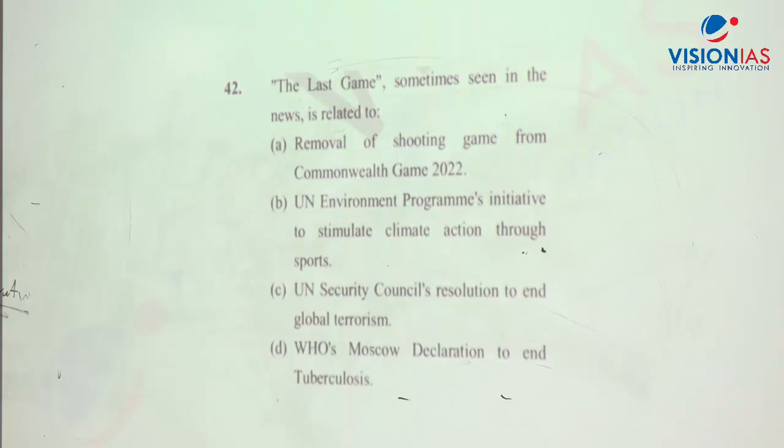Particularly this is a program of UNEP. It wants to arrange an ice hockey game in the Arctic region, to grab the attention of the globe, to show that this would be the last ice hockey game we can ever organize in the Arctic region because of the melting of ice.